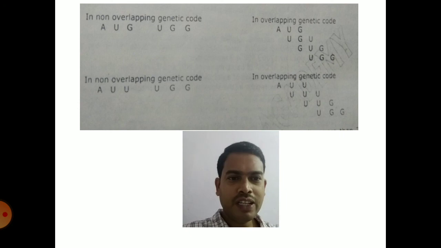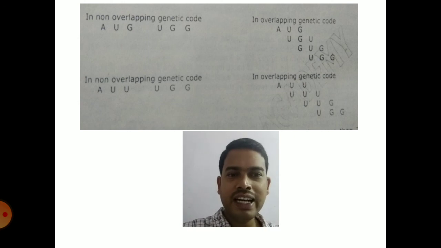While coming to the properties of the genetic code present on the mRNA, it is non-overlapping and commaless. You can see the non-overlapping genetic code on the top, AUG, UGG, and at the bottom AUU, UGG. There is no overlap and there are no commas or full stops, but the adjacent codons are recognized exactly by the anticodon present on the tRNA, and it is marked out clearly. But there won't be any commas or full stops in between the codons.